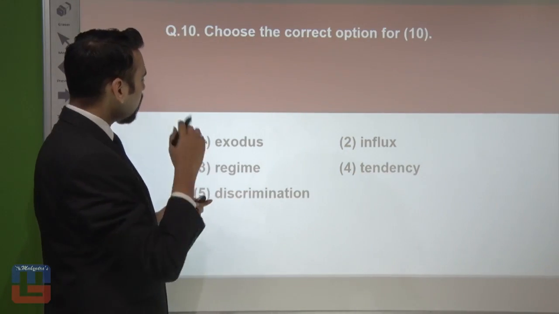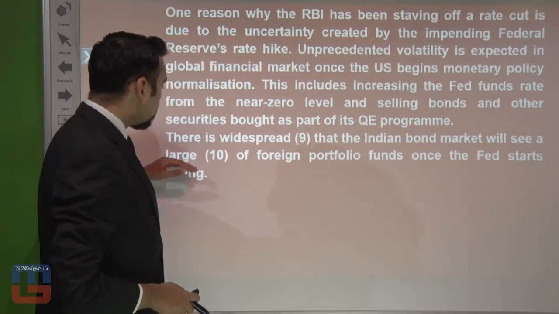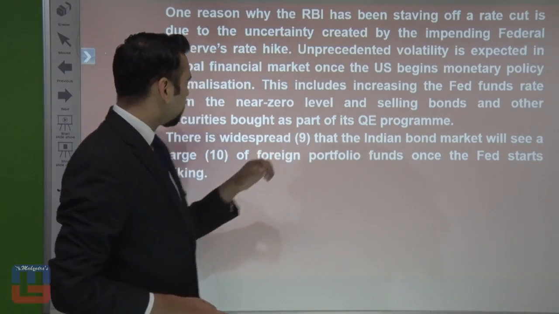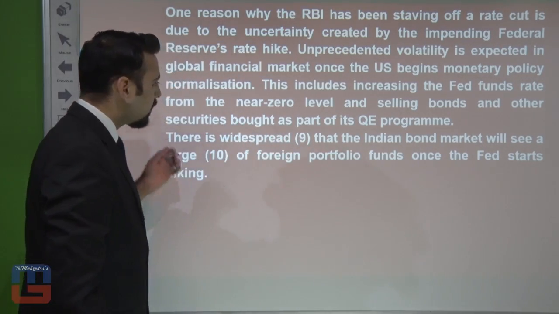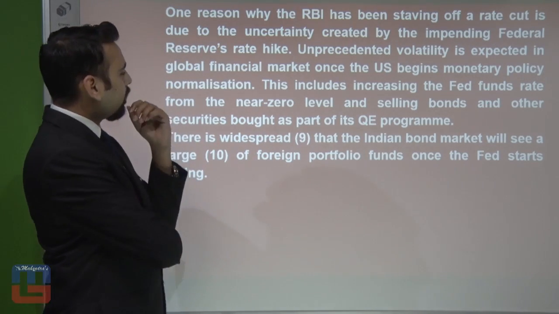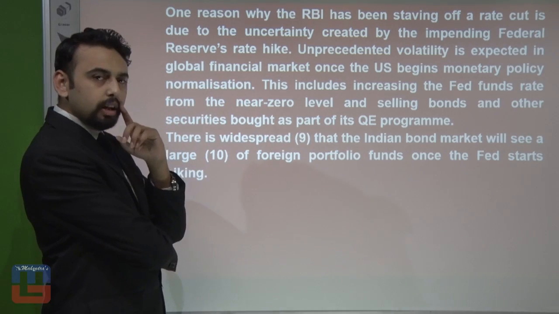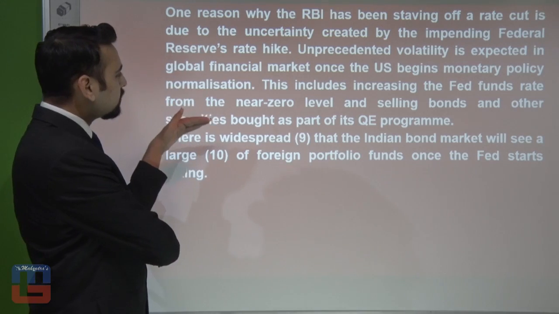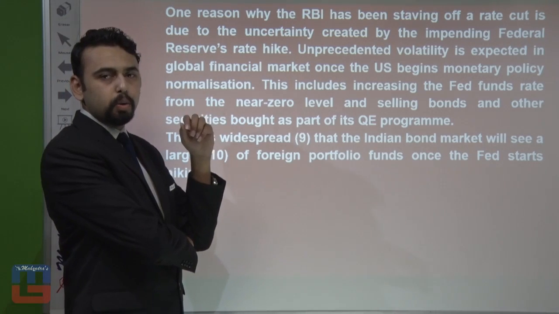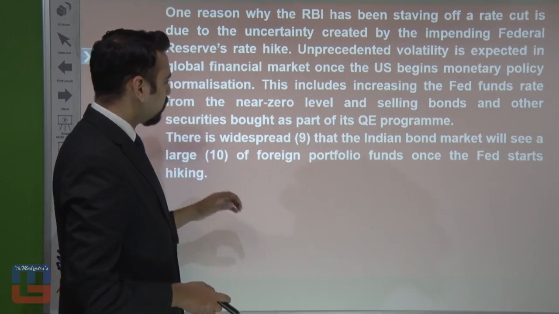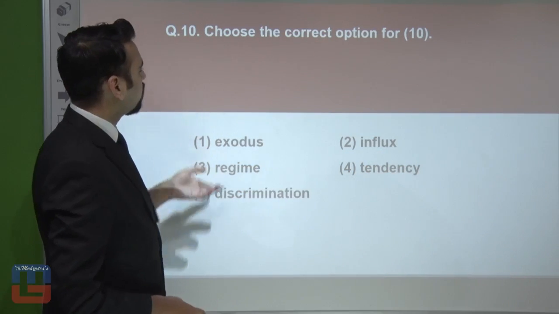Now let's move on. Okay, here are the options. Now what's the passage for this one? The Indian market will see a large blank space of foreign portfolio funds once the Fed starts hiking. Now, for this one, we should have a look at a few of the previous lines. This includes increasing the Fed funds rate from the near zero level and selling bonds and other securities bought as part of the QE program. So that's the thing. All right, let's just have a look. And we'll see a large blank space of foreign portfolio funds when the Fed starts hiking. Let's have a look at this.